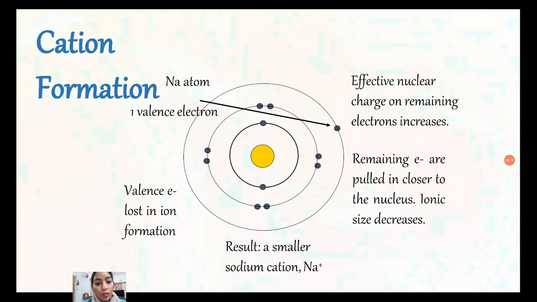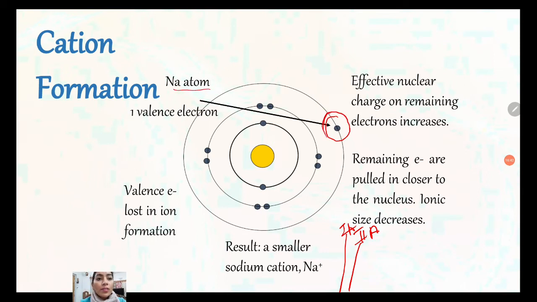Now, what is a cation? If any element has the tendency to donate the electron, it will develop a cation. Cation means donation of electron. Like all the alkali metals, first group elements, and alkaline earth metals, second group elements, they have the tendency to lose the electron because the electron is loosely bound in the outermost orbit.